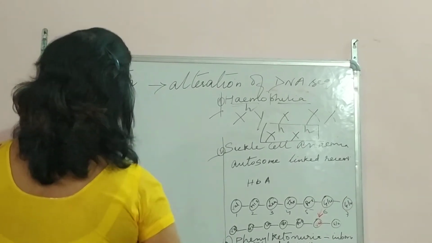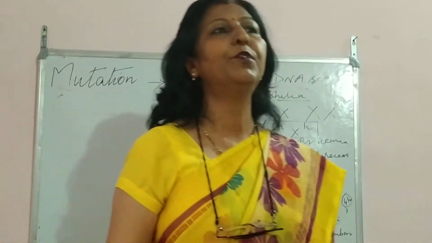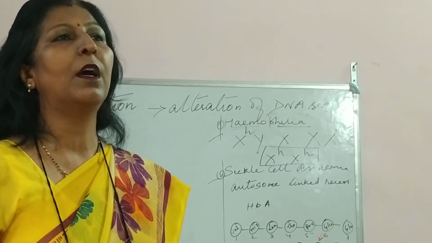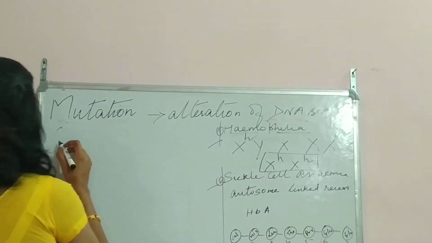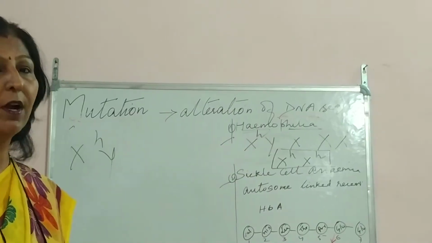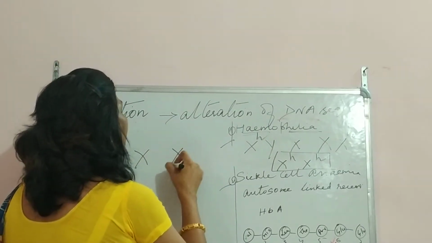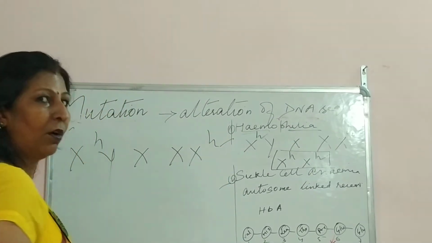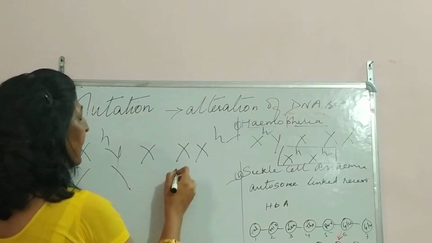Okay, so finally what happens, like they ask you in the exams, when a hemophilic lady marries a carrier female. So for the carrier female, you should know that the male is XHY, you have to write that because it is in the question, and then the carrier female will be XXH. Got it? So this is female, this is male, and find the segregation.